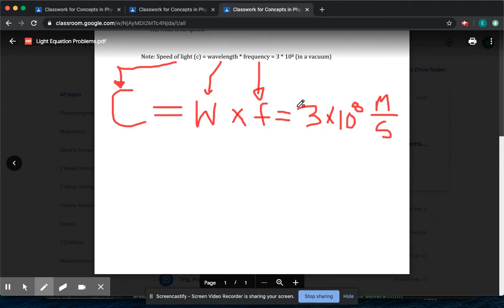So light travels basically 300 million meters in a second. Okay, so light travels really, really fast. Okay, so when you turn on a switch, it looks like the whole room gets filled up with light instantly. That's because of how fast light can travel. Okay, so this is the speed of light. The knobs, think of wavelength and frequency as knobs that you can turn. Okay, so if you turn up frequency, you need to turn down wavelength. Okay, and that's seen in the diagram.